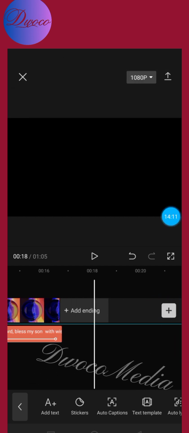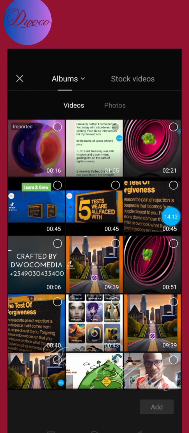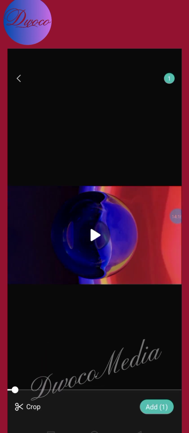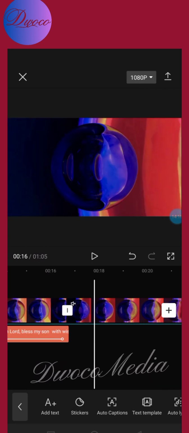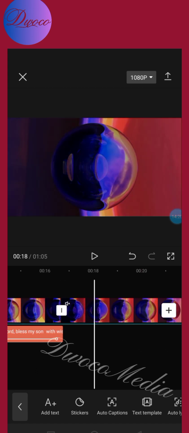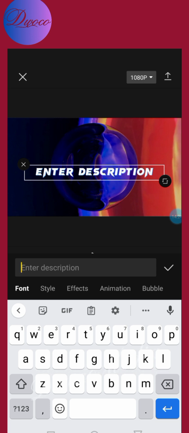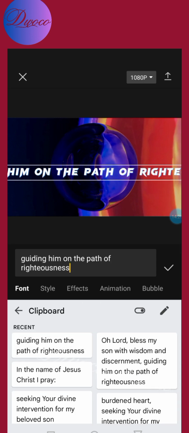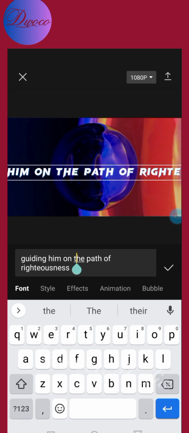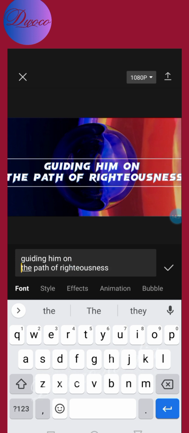Just click on it, add it again, all right? So you can see that it's going to become longer, right? So I'm going to click on text again, add this other part that I cut off. Okay, this is it. Then I'm going to click on this to edit it. You can see what I'm doing, right? So let me also take this part off down here. You can see. So then I can do this, all right?